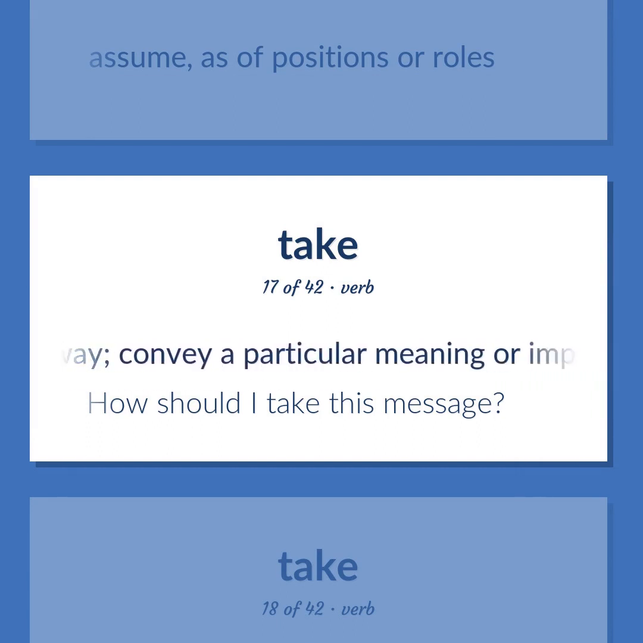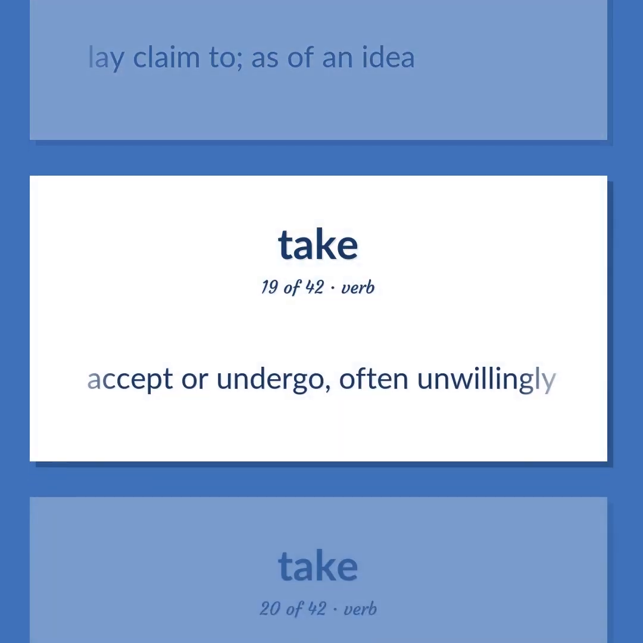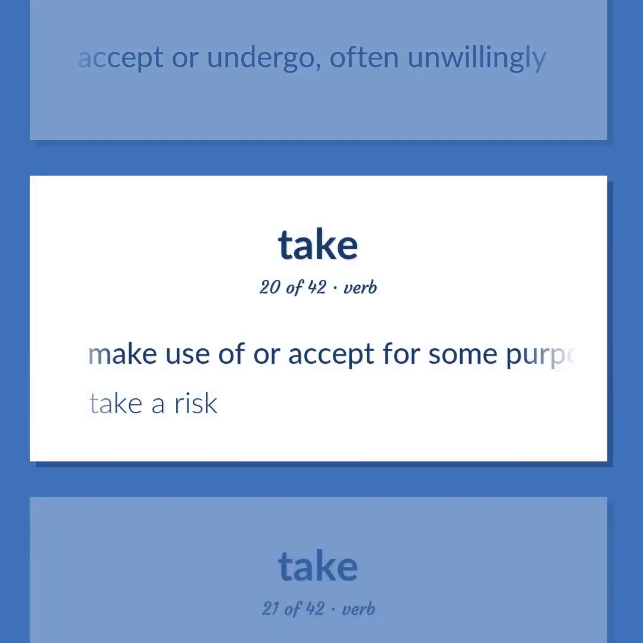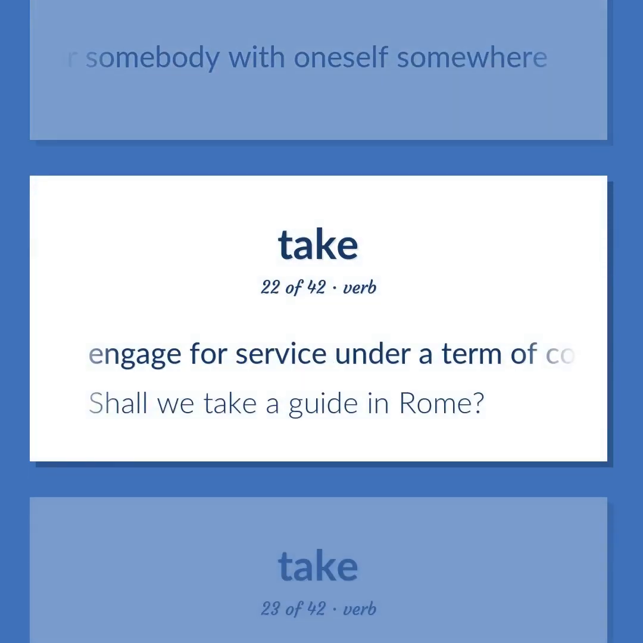Convey a particular meaning or impression. How should I take this message? Lay claim to, as of an idea. Accept or undergo, often unwillingly. Make use of or accept for some purpose. Take a risk. Take something or somebody with oneself somewhere. Engage for service under a term of contract. Shall we take a guide in Rome?